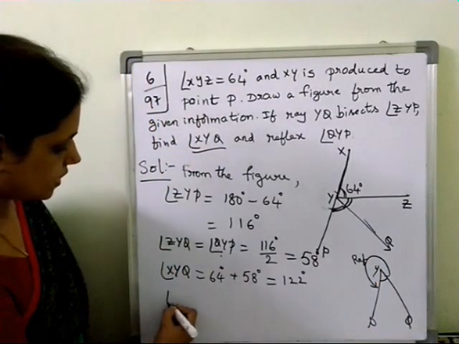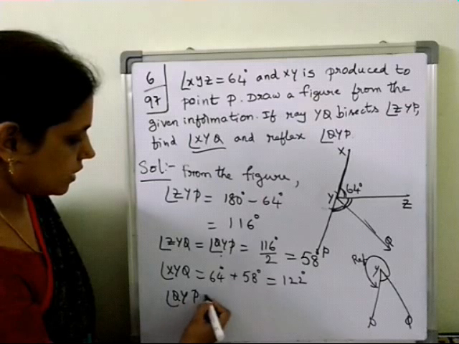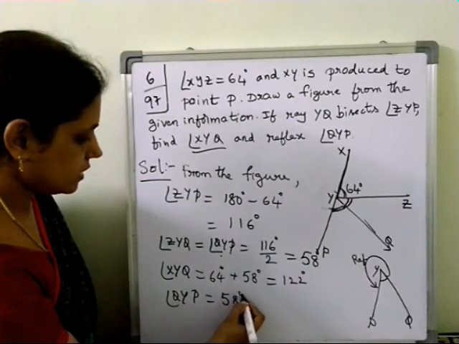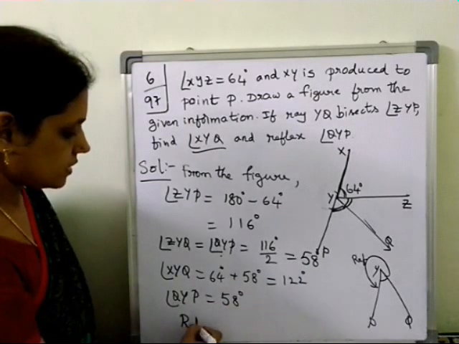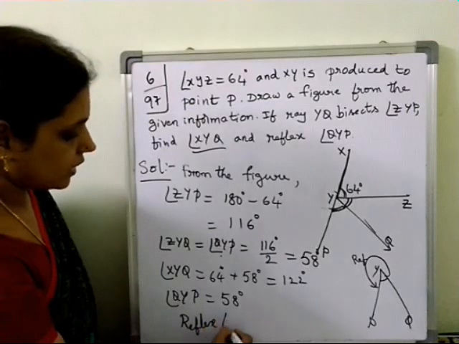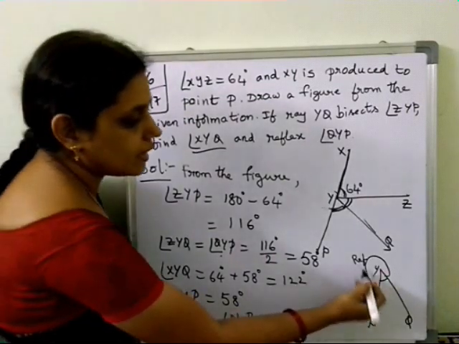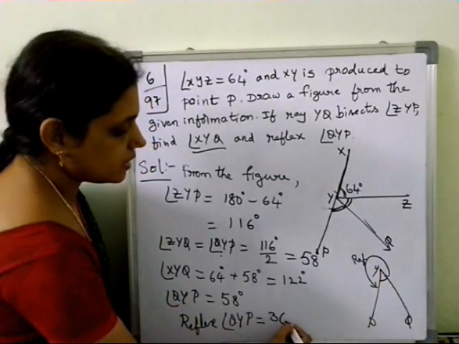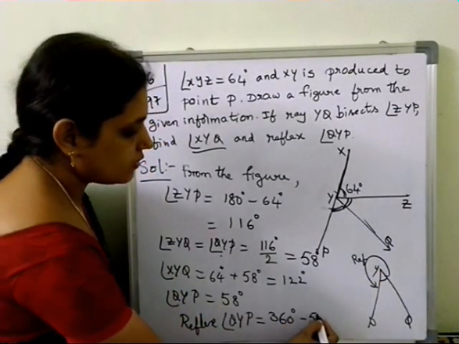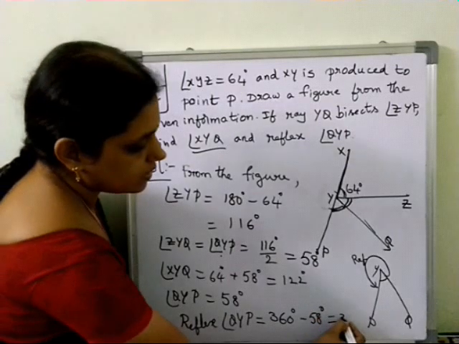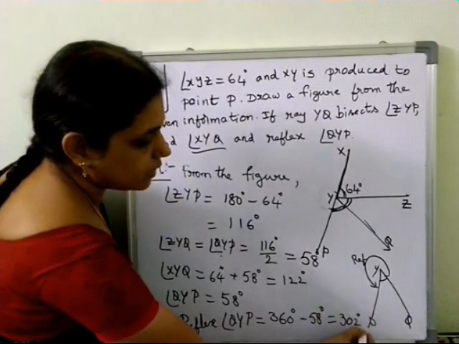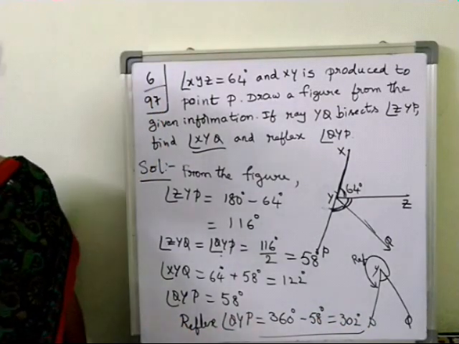Angle QYP equals 58 degrees. Reflex angle QYP equals, what do we have to do? The complete angle, 360 degrees minus 58. That is 302 degrees. Did all of you understand?